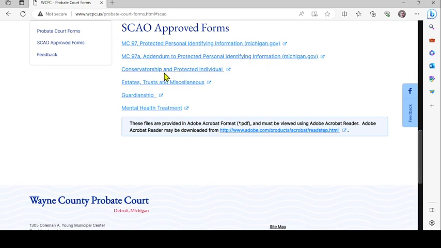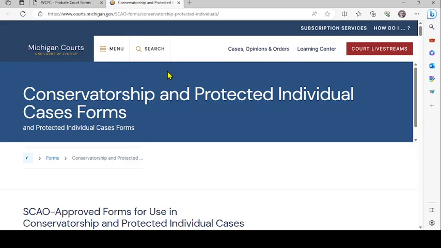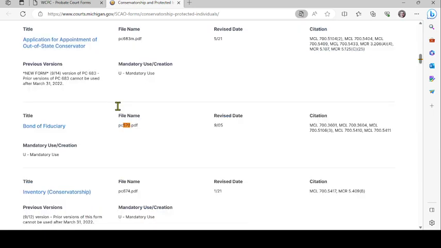This relates to a conservatorship. Click on that link, and it brings you directly to the Michigan Supreme Court website, and specifically the conservatorship forms. And then if you search for your form number, 570 in this case, it'll bring you right to the form. We'll click on the link.